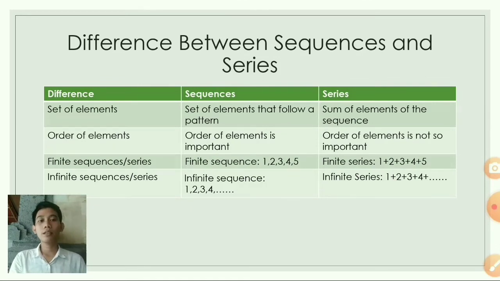Infinite sequence or series. An infinite sequence is formed as 1, 2, 3, 4, and so on. An infinite series is formed as 1 plus 2 plus 3 plus 4 plus and so on.